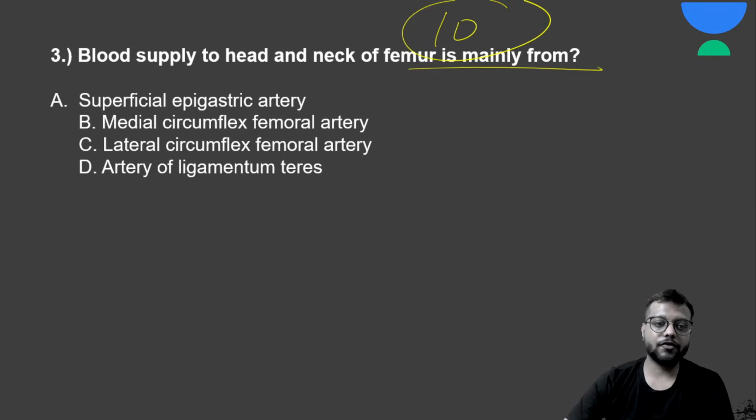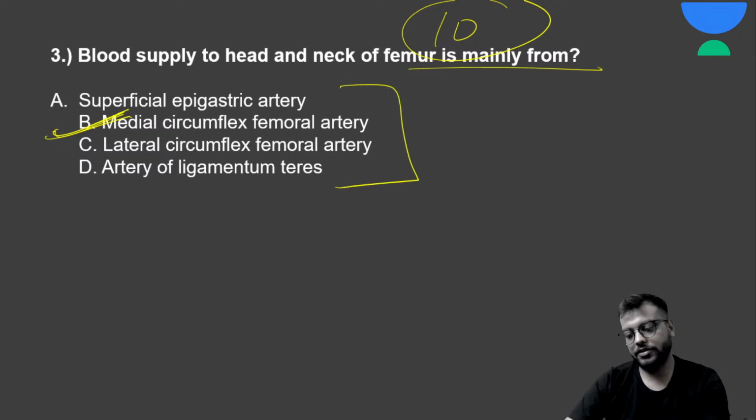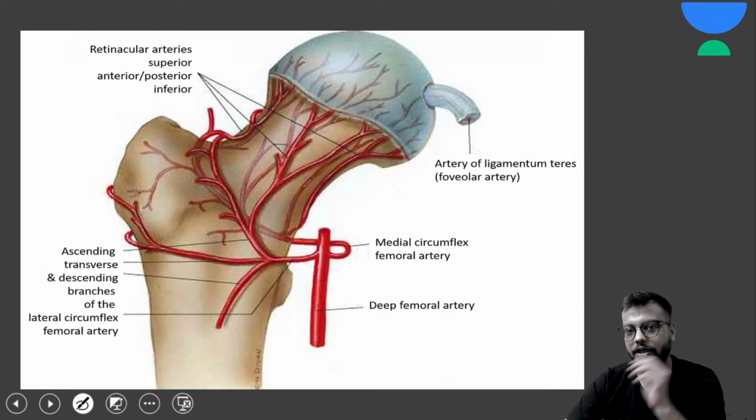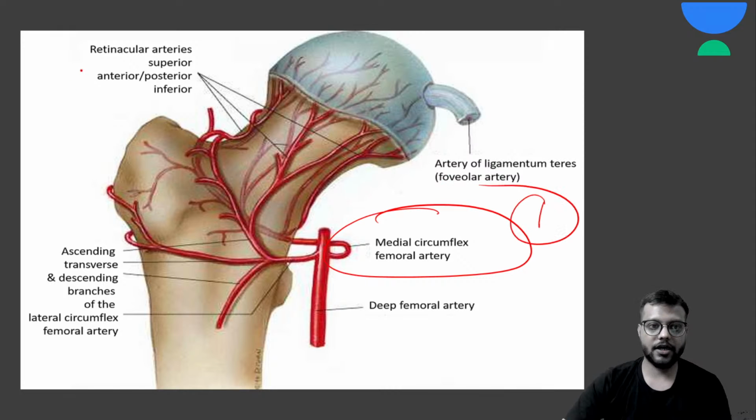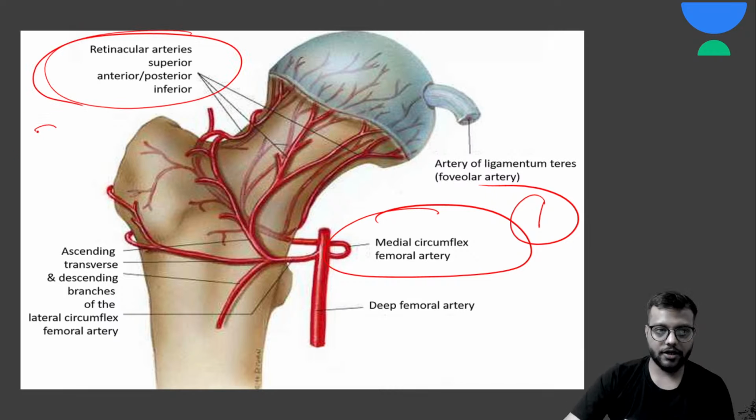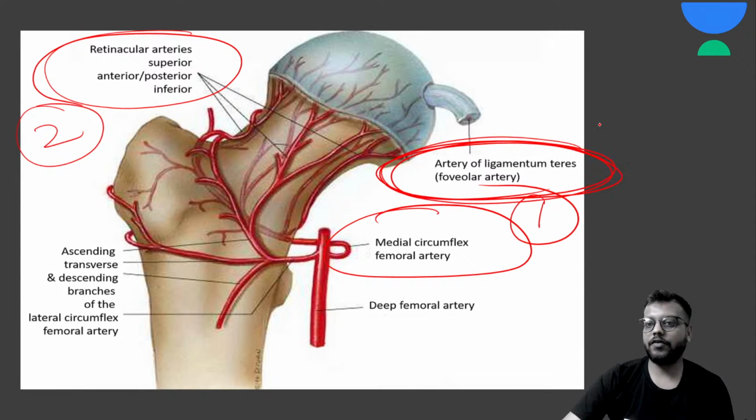Okay, so the answer for this question is medial circumflex femoral artery. We have discussed it during our lectures कि 3 जगह से blood supply होती है femur, neck and head की. The first one is your medial circumflex femoral artery. Second are your retinacular arteries, and third is foveolar arteries from the artery of ligamentum teres.